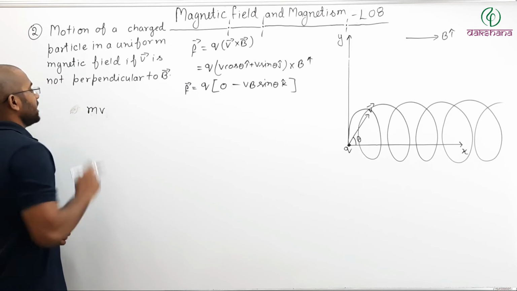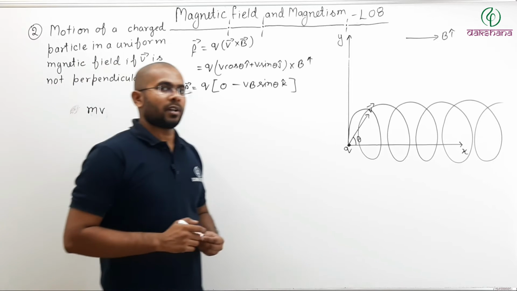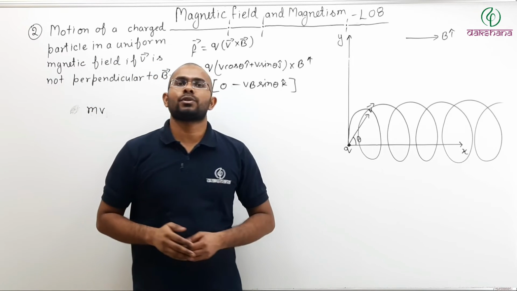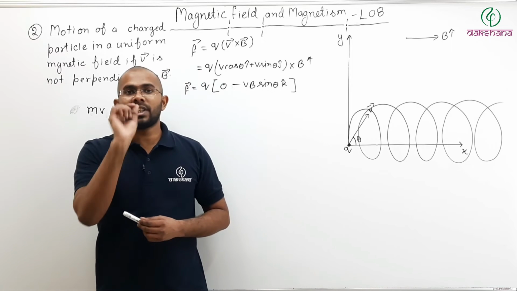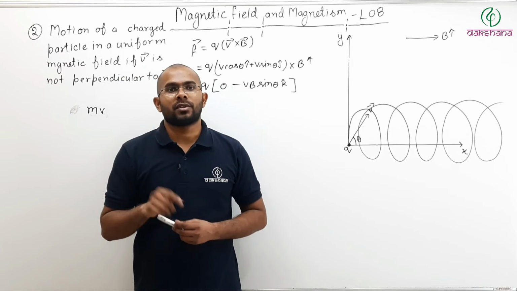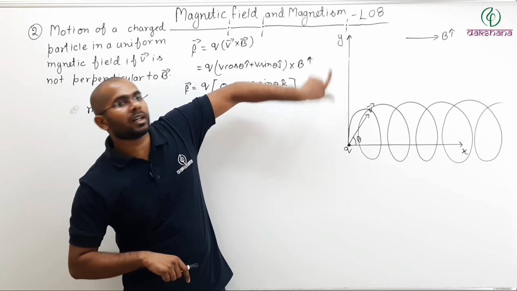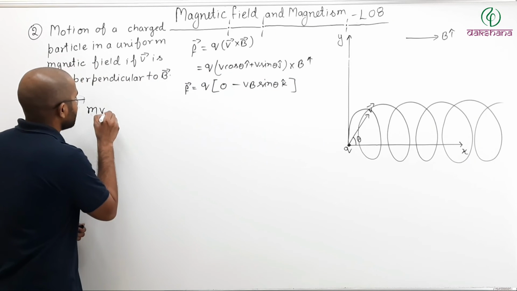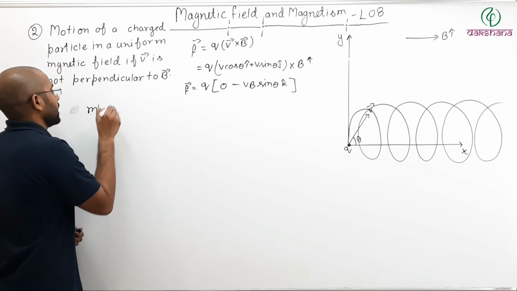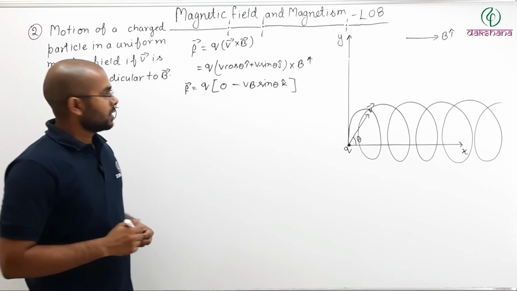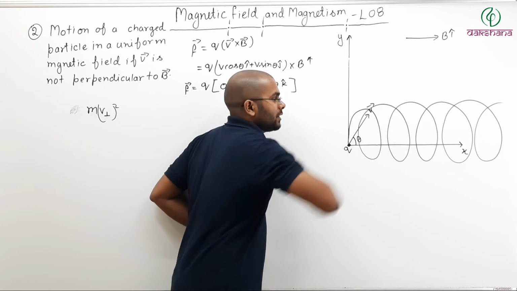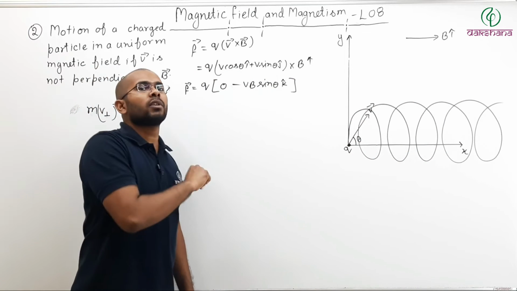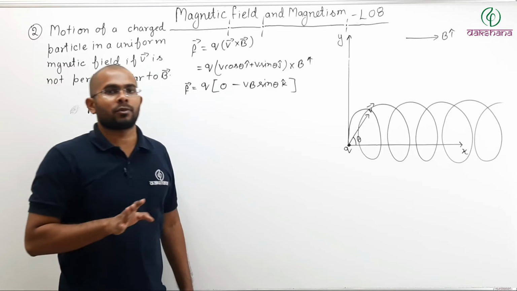Now remember, when you are going in a circular motion, you take the velocity tangential to the circle. Because of which velocity are you moving in a circular motion? Because of the perpendicular component. So it is m times v perpendicular square, not total v. Why? The parallel v is trying to make it move in a straight line, straight forward, but the perpendicular component is trying to make it move in a circular motion.